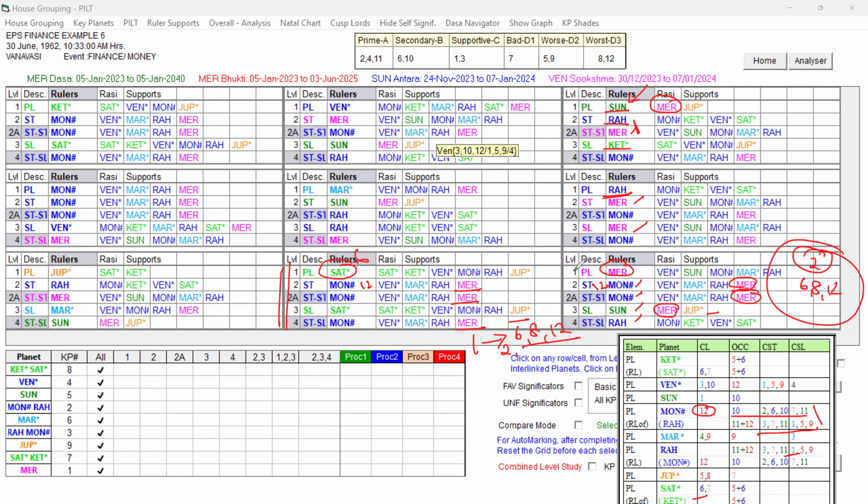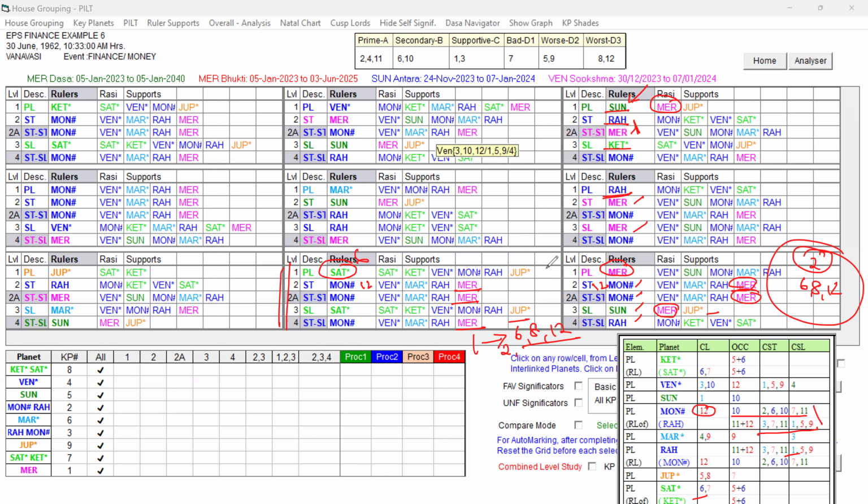So when the destiny itself is indicating that the native has to borrow money, without borrowing money the native cannot live his life. So there will always be a loan for this person, and that money will be spent for the business and also for his personal life. That is what is going to happen.